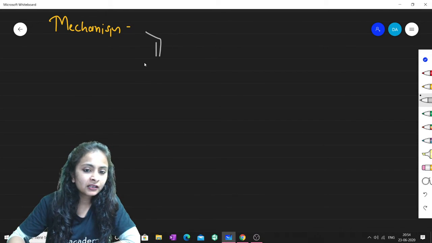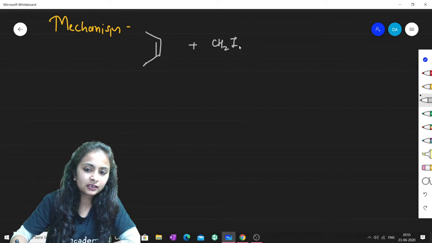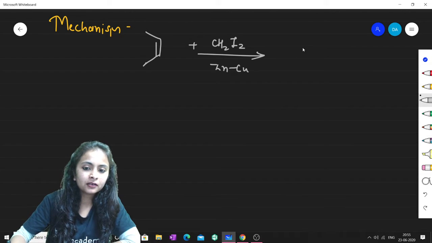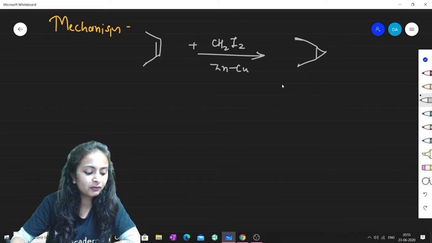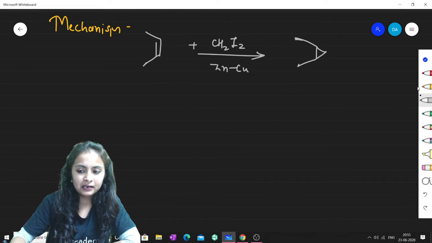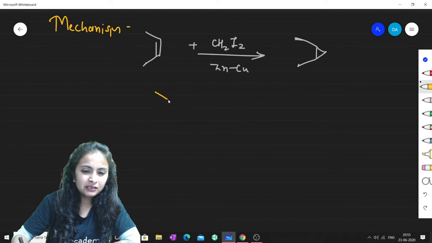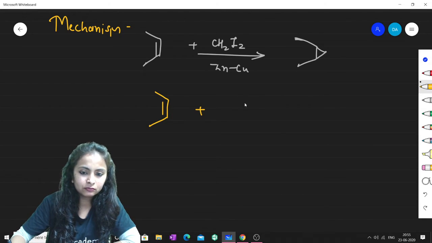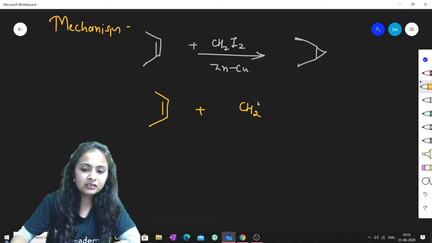So now see, this is an alkene. And if you just treat it with the Simmons-Smith reagent, then what will happen? Nothing special, just this cyclopropane will be formed. Now what should be the mechanism for this? Basically the mechanism is not that much of an expected one. So you can see this is zinc, this is iodine, and this one is again iodine.